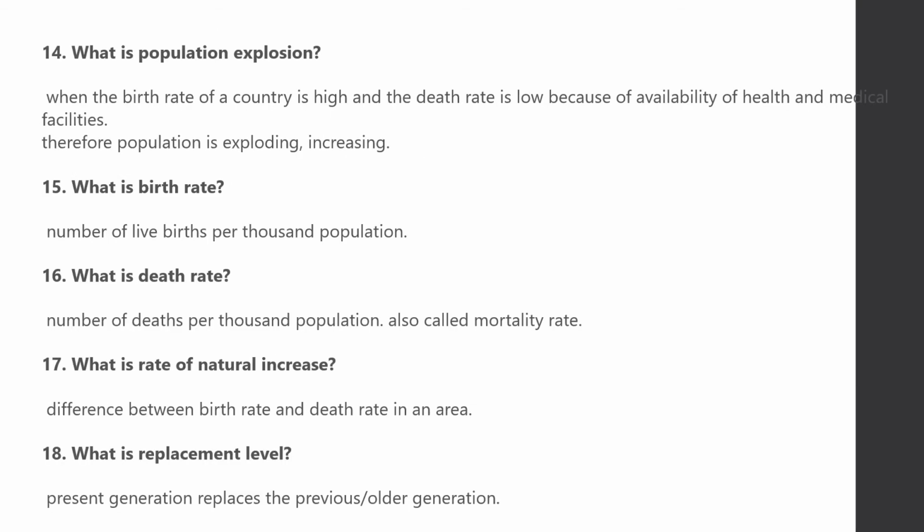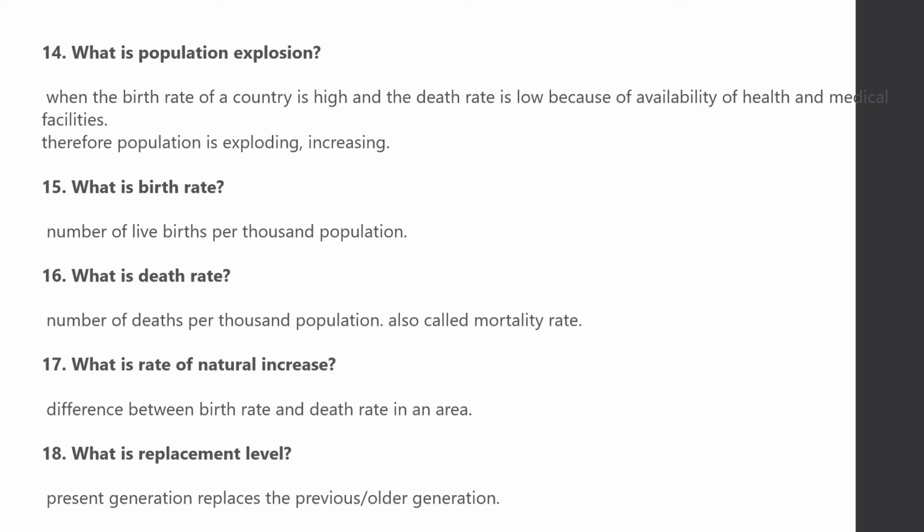What is population explosion? When the birth rate of a country is high and the death rate is low because of availability of health and medical facilities. Therefore, population is exploding or increasing.